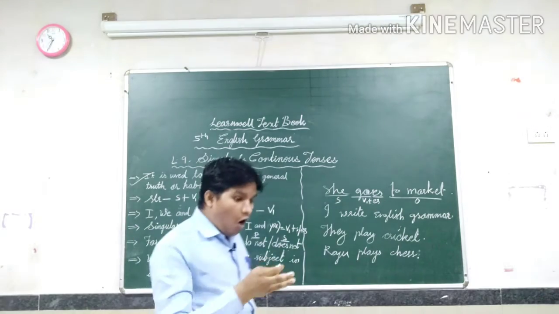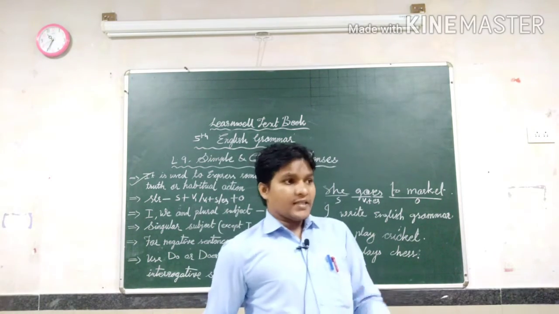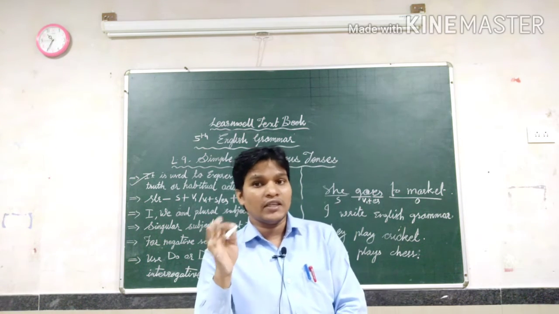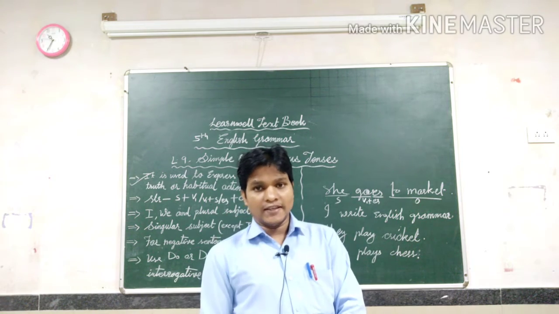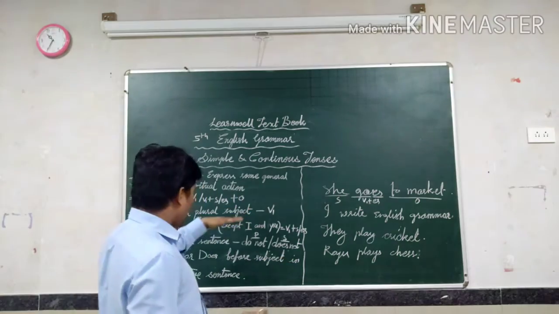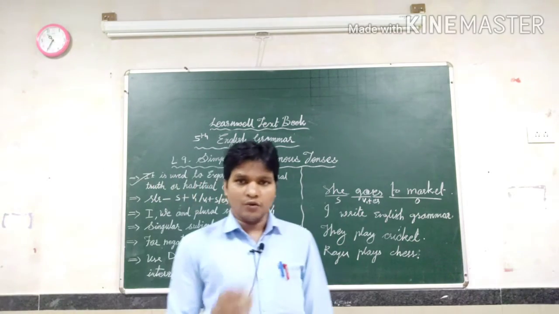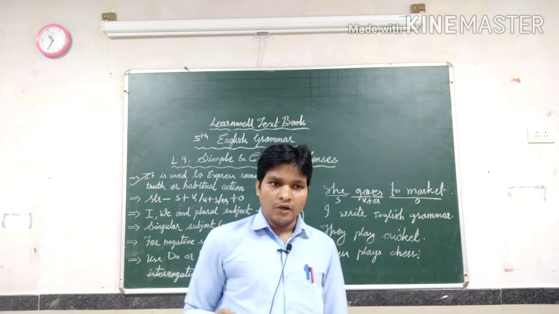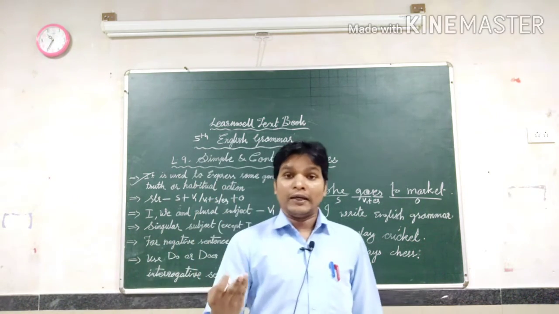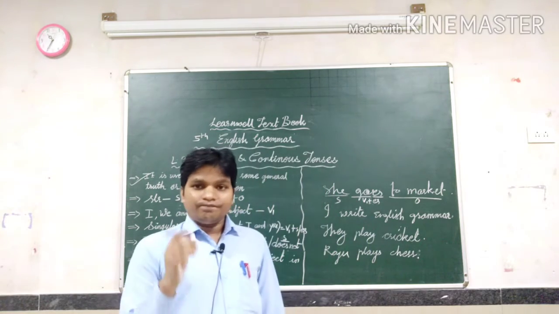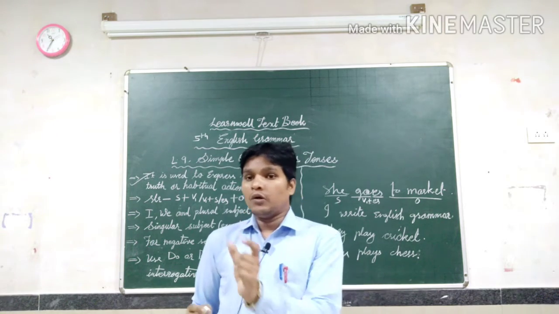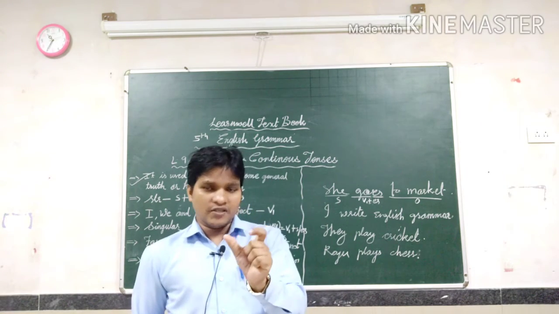So here V1 or V1 plus S or ES means sometimes V1 will come or sometimes V1 with S or ES will come. That is the point. So one by one you can understand. When V1 will come or when V1 plus S or ES will come, automatically you will get the answer, and you can clarify your doubts. So first this point: where V1 will come and where V1 with S or ES will come. This is the first statement.